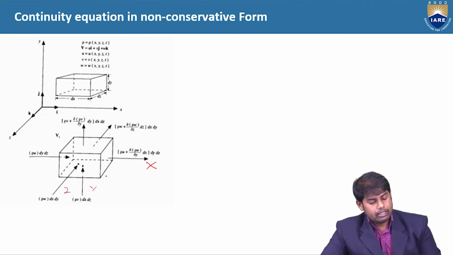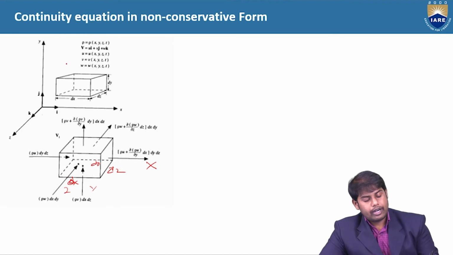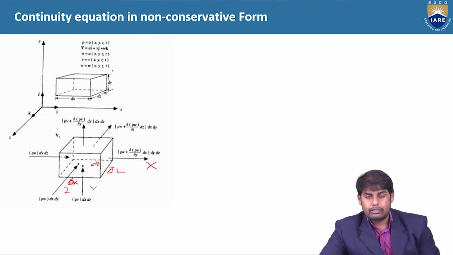The distance along the x-axis is, let's say, dx. Here this is dy, here it is dz. So the coordinate axis is in this way. You can see this is dx, here it is taken as dz and here it is taken as dy. This is what we have.